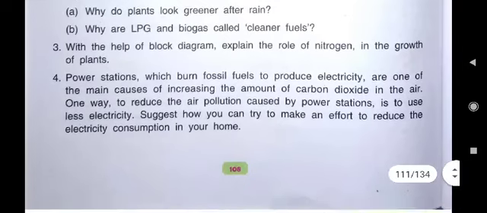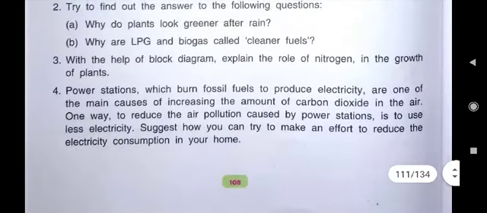These are the ways through which we can contribute ourselves to nature, to the atmosphere, making the atmosphere clean. And if the atmosphere is clean, that will be helpful for all of us.